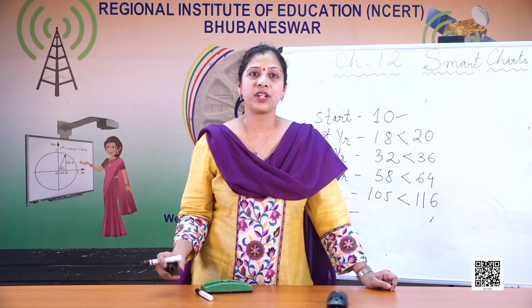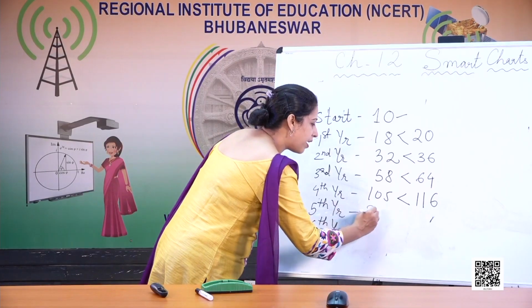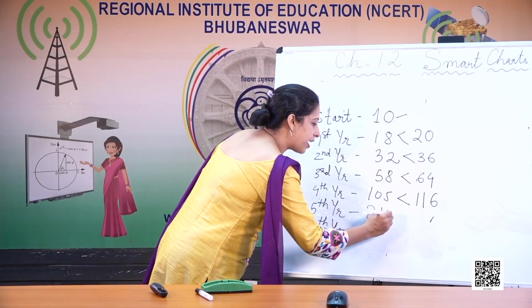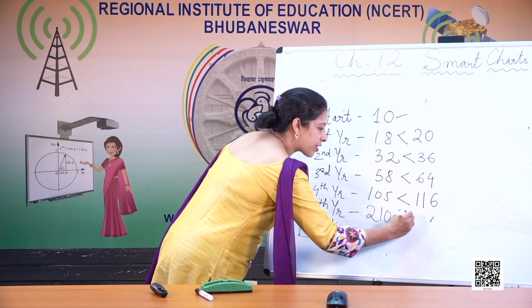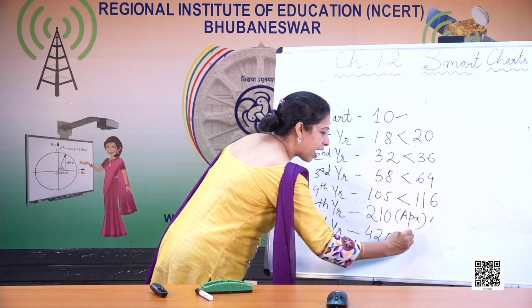Now let's see the questions. After each year the number of rabbits, there are 4 options, and what is the correct option? As I told you just now, a little less than double the number of rabbits in the last year. At the end of year 6, the number of rabbits was close to, just now I told you, here it will be 210 approximate, and again here will be 420 approximate.